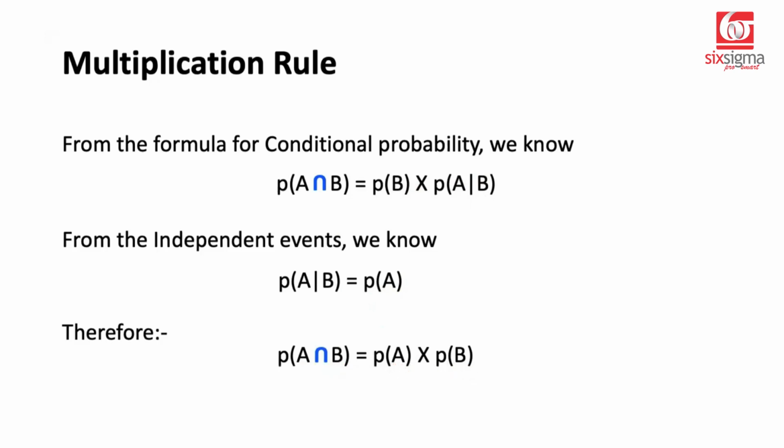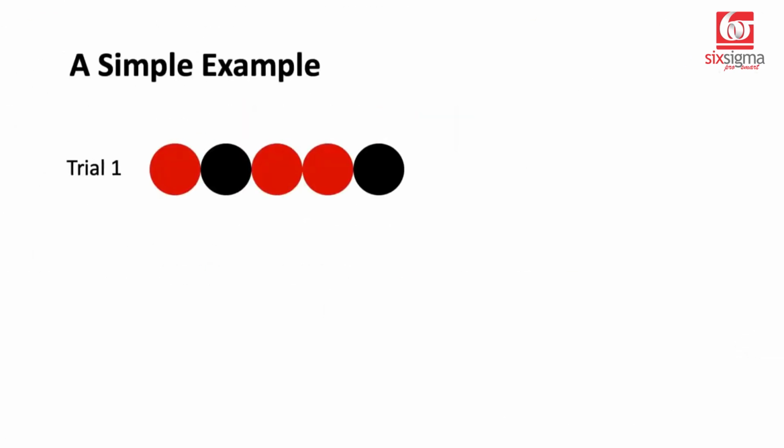So let's look at a simple example to understand the independence of events a little better. So let's say we are talking about 5 tennis balls. 3 of them are red and 2 of them are black. At this stage, what is the probability of picking up a red ball? Or what is the probability of picking up a black ball? We can easily write that.